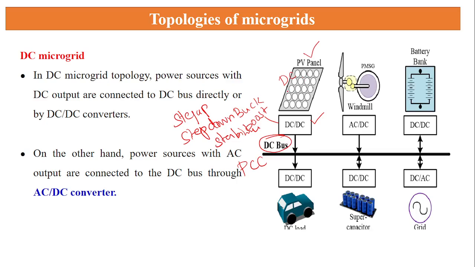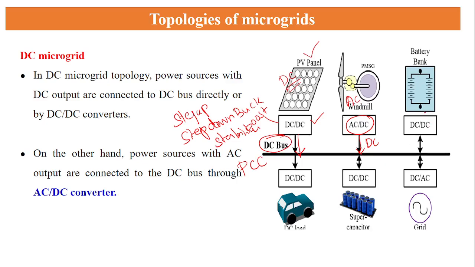So the PV panel generates DC. With the help of a DC to DC converter, we are connecting it to the point of common coupling of the DC bus. So wherever we are generating different types of DC energy, which is connected to the central common point of coupling, that is called a DC bus. Here the windmill. Already I said most windmills employ an AC generator. So AC we are generating. Here we are adopting an AC to DC converter. So the output will be DC. The DC is connected to the point of common coupling.